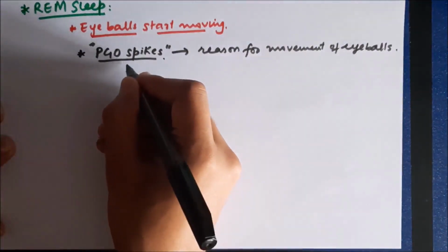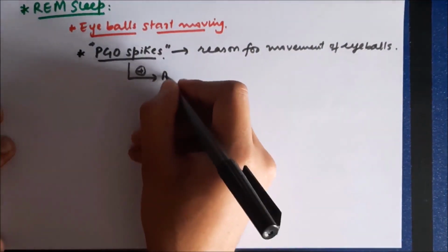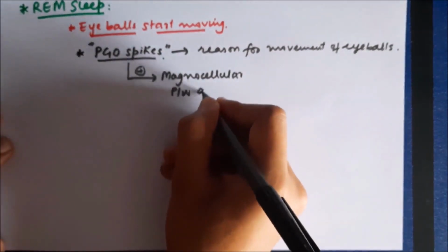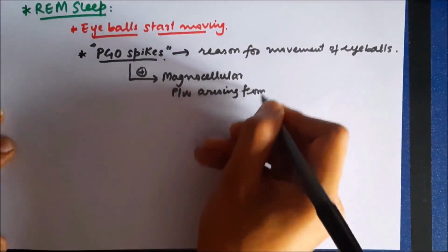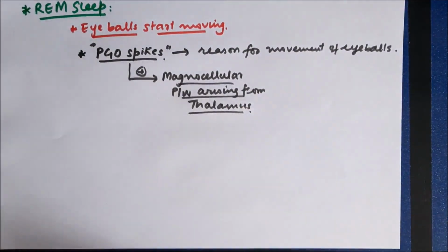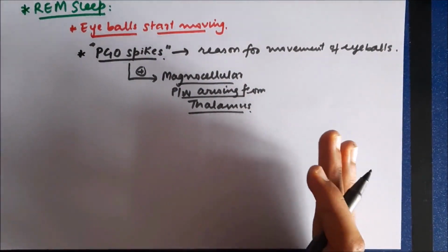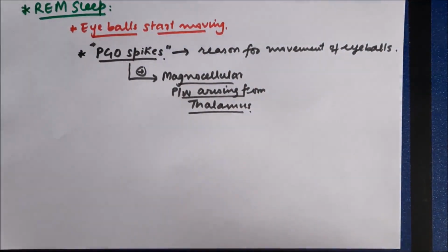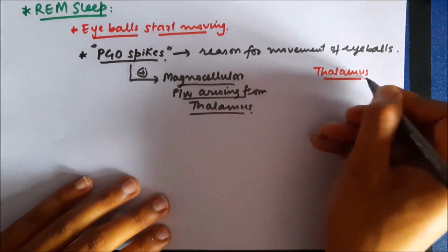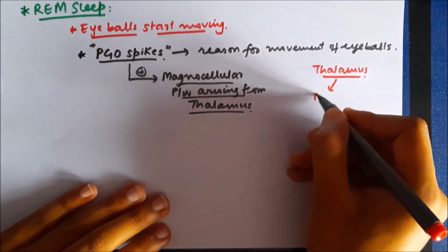Now these PGO spikes are responsible for stimulation of the magnocellular pathway, which arises from the magnocellular layers of the thalamus. So stimulation of this pathway causes movement of eyeballs. While discussing the section on basal ganglia, we discussed various layers in the thalamus, and there are two pathways which emerge from these layers.